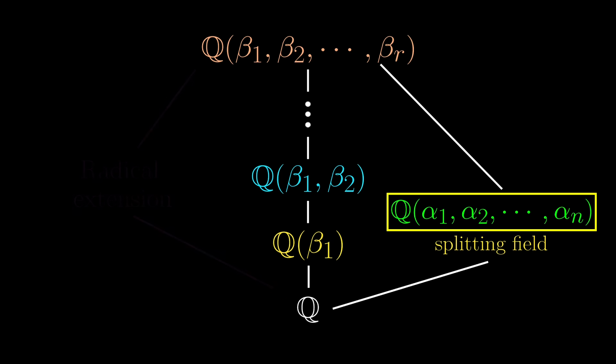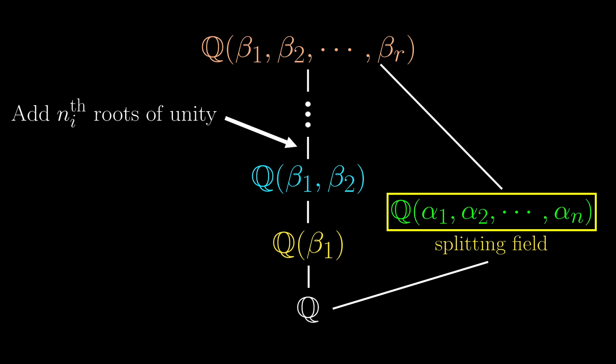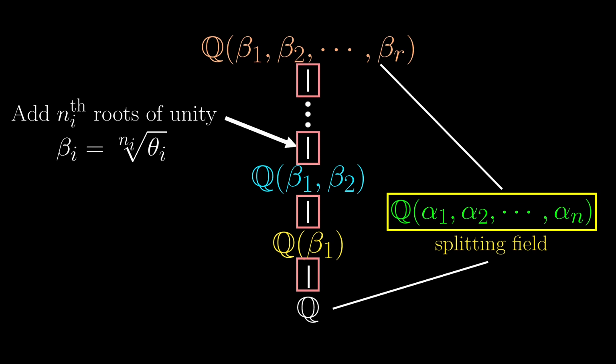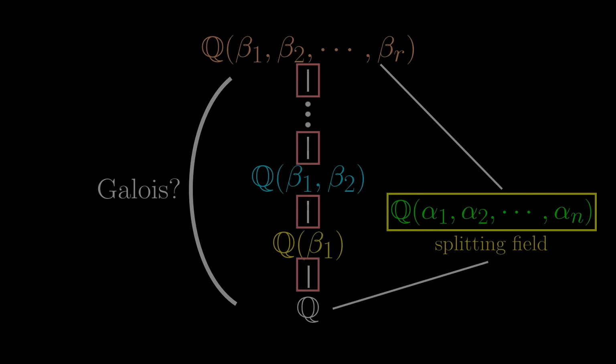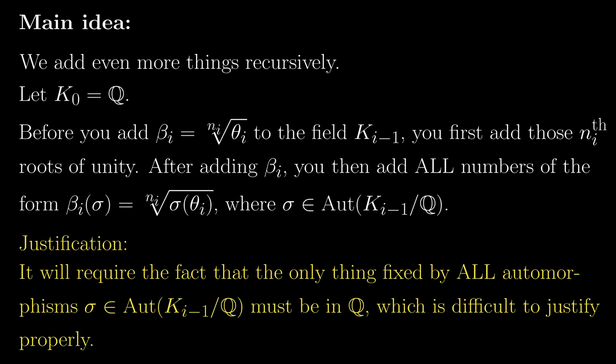Well, similarly, we are going to add the roots of unity, where those n_i are the orders of the radicals of beta_i. This will make all these extensions either Kummer or cyclotomic, and so they're all Galois. But rather demandingly, we also want the big extension from Q directly to the biggest field Galois. The details on how to do it are unfortunately something I want to skip over in this video, but this really doesn't affect the core understanding of what's going on.